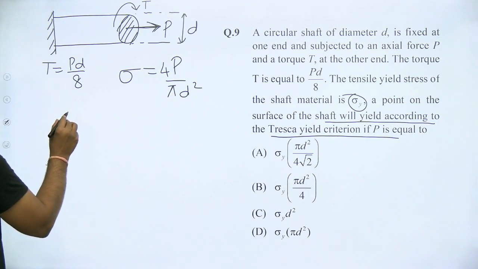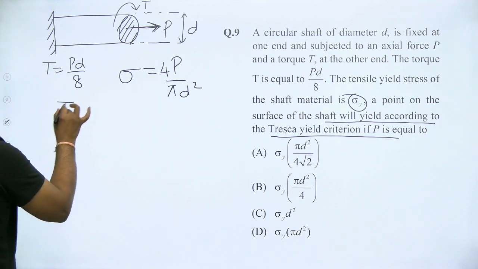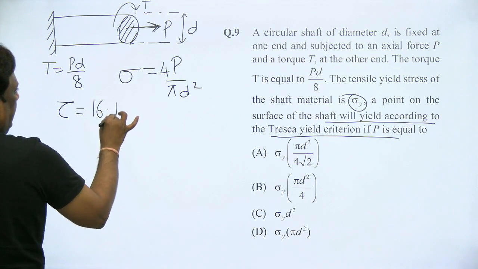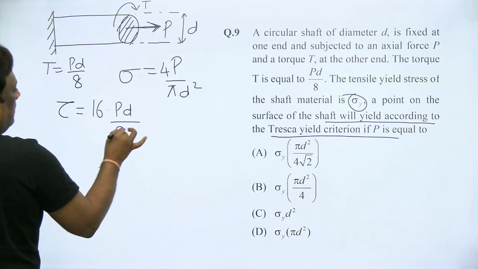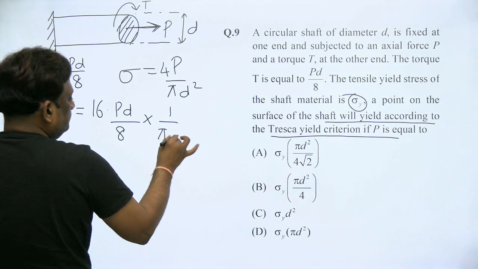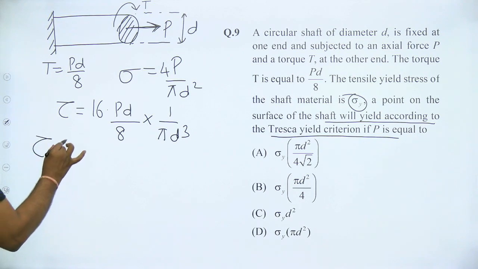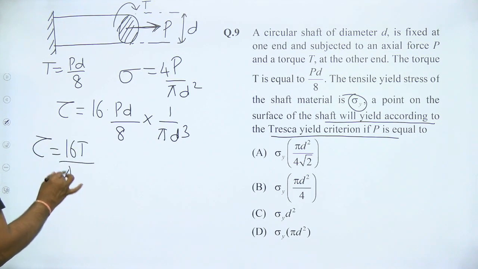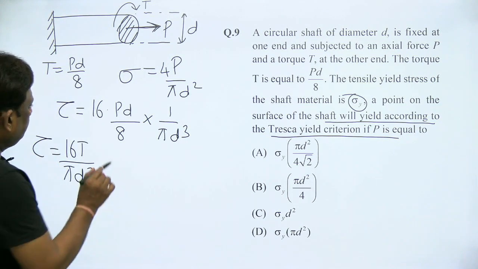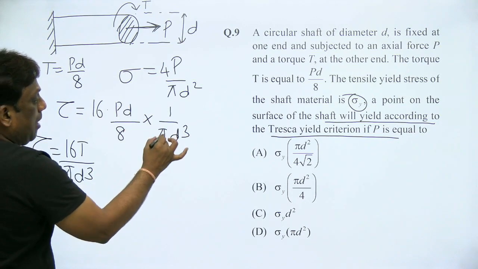For shear stress, the maximum shear stress due to torsion is given by 16T by pi d cube, from our fundamentals, T by J is equal to tau by R. With T equal to PD by 8, 16T by pi d cube becomes PD by 8 times 16 by pi d cube.